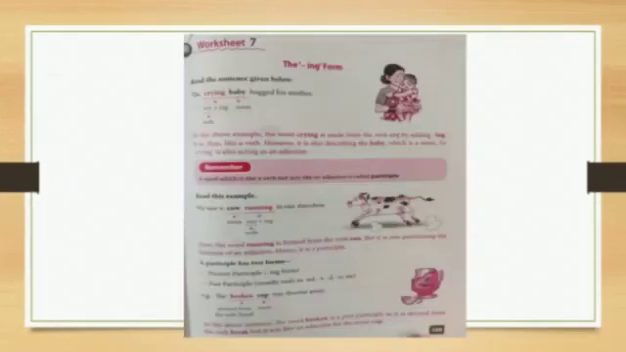In worksheet 7, a sentence is given: The crying baby hugged his mother. Here, cry is a verb, and with the ing form, it is describing the baby, a noun. So crying is also acting as an adjective. A word which is like a verb but acts like an adjective is called a participle.